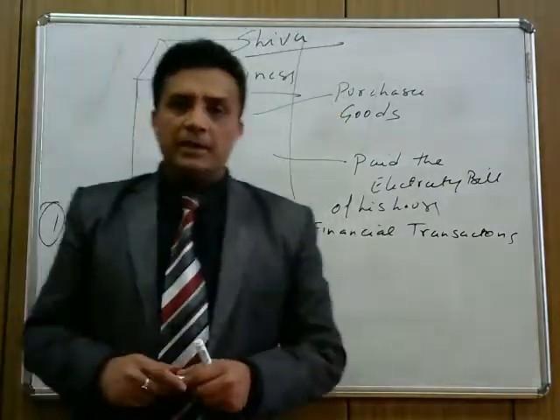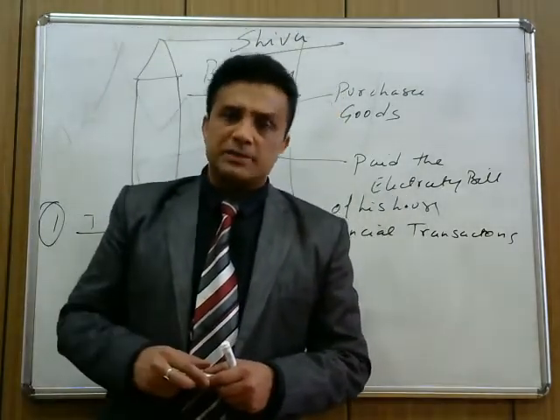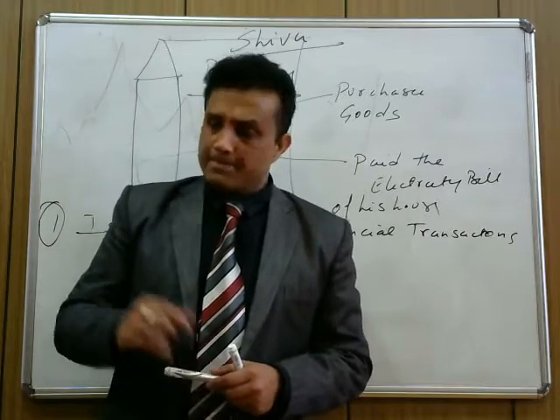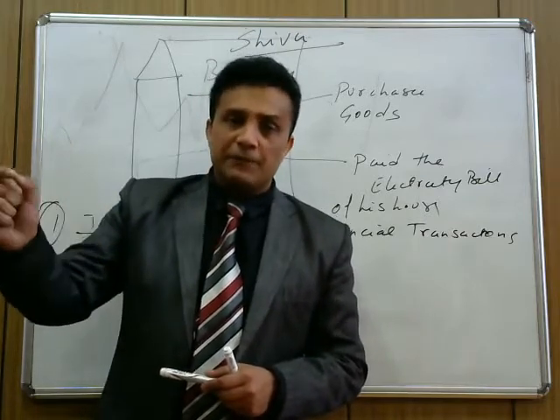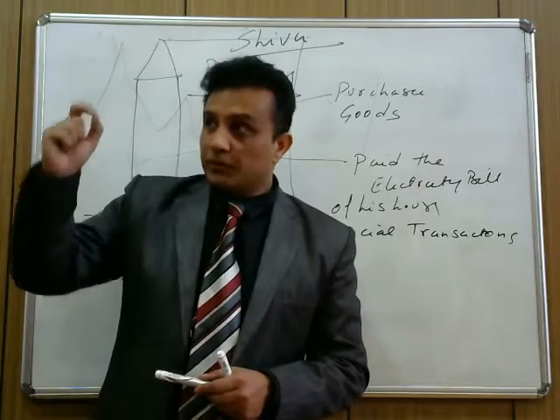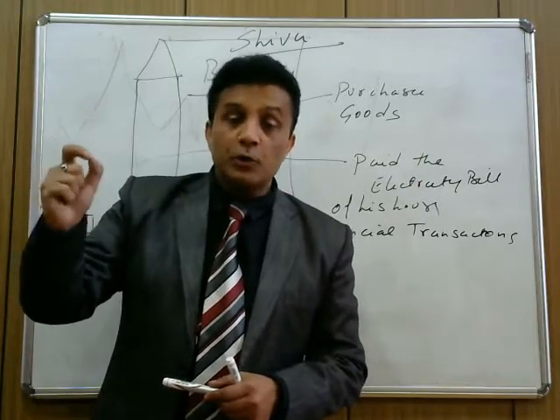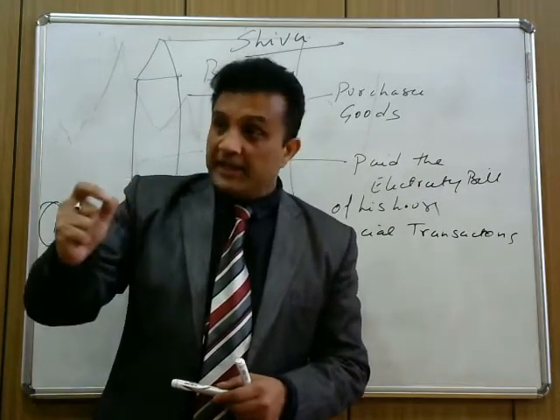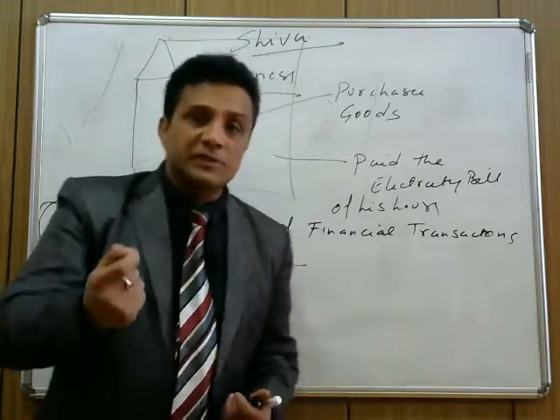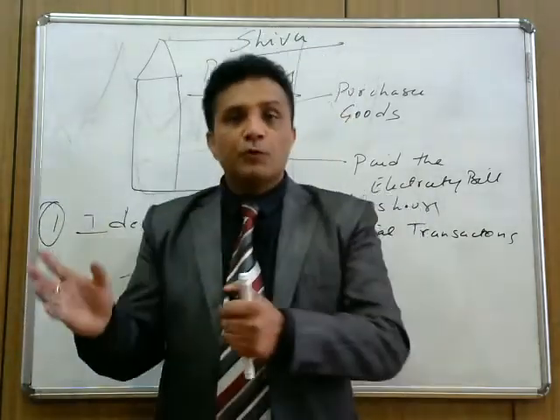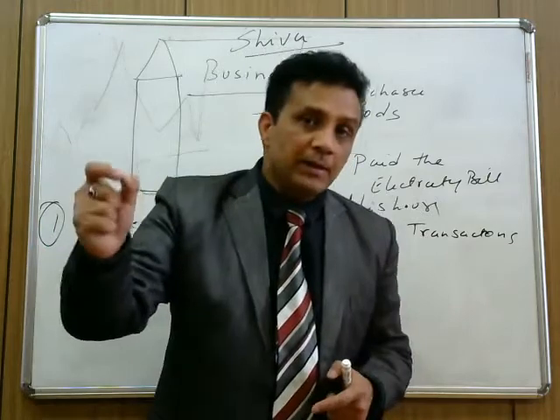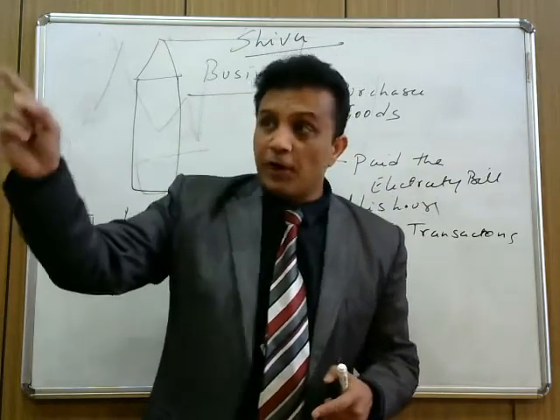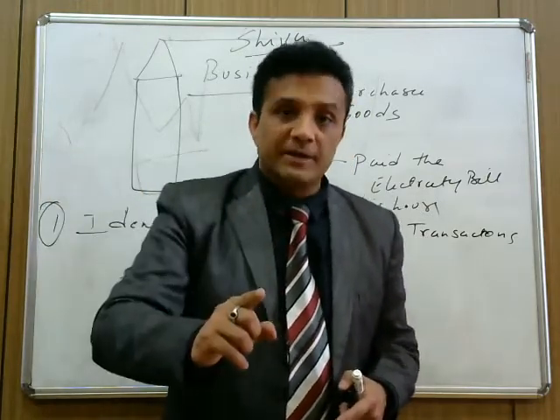Suppose with your family, you go to a restaurant for lunch. After finishing lunch, you have to pay the bill, because the restaurant is not doing charity. It provides you a service to earn money. Whatever food you have there, you have to pay the bill. For the restaurant, that's an economic transaction.